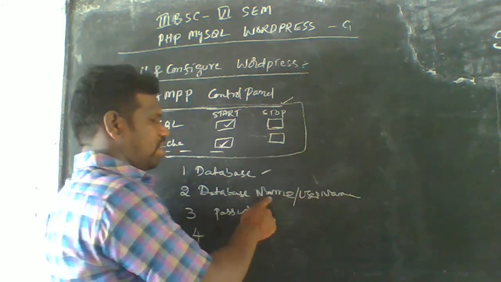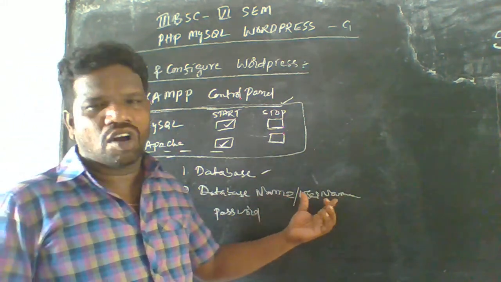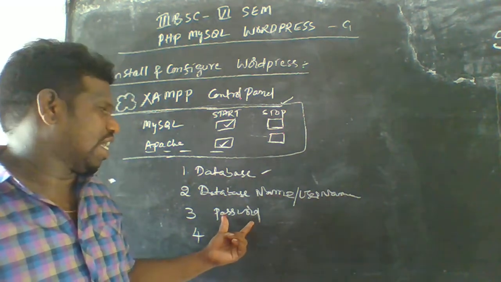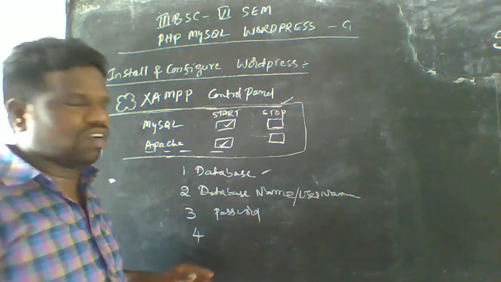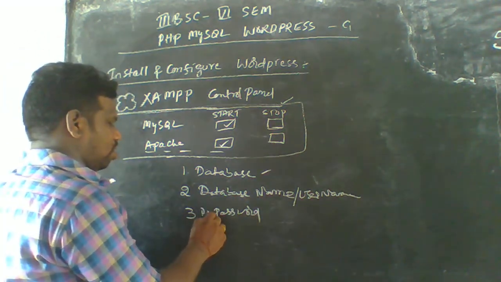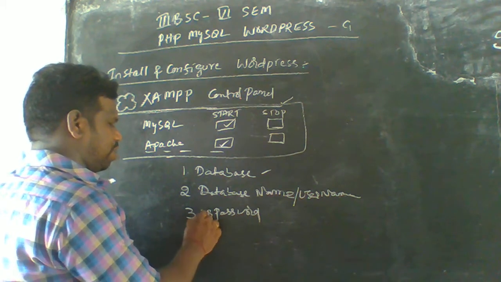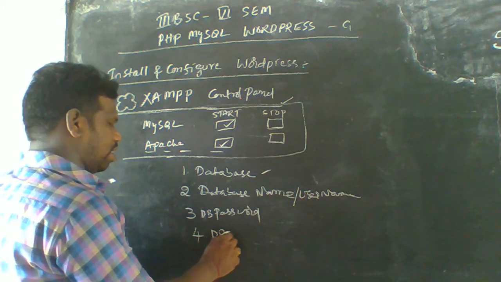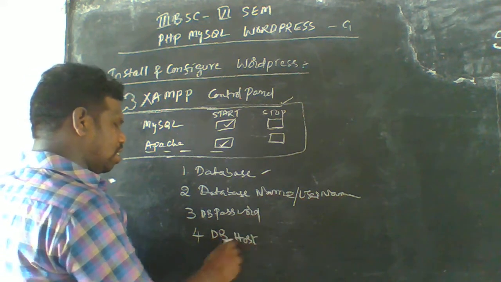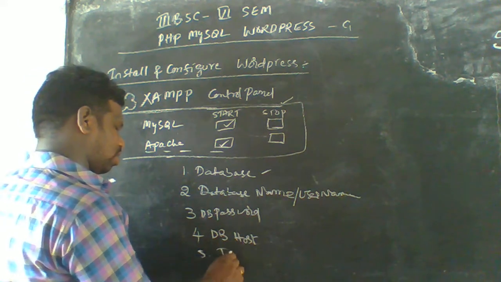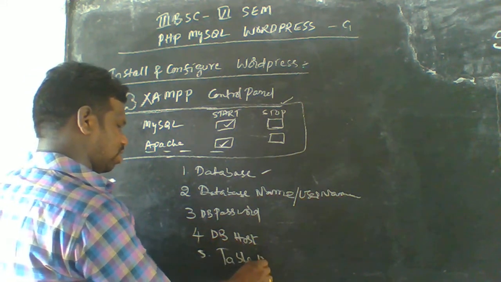This is the database name, or username. The next one is called the database password, and the next one is called the database host. So DB database, this is called the database host. And the fifth one is called the table prefix.